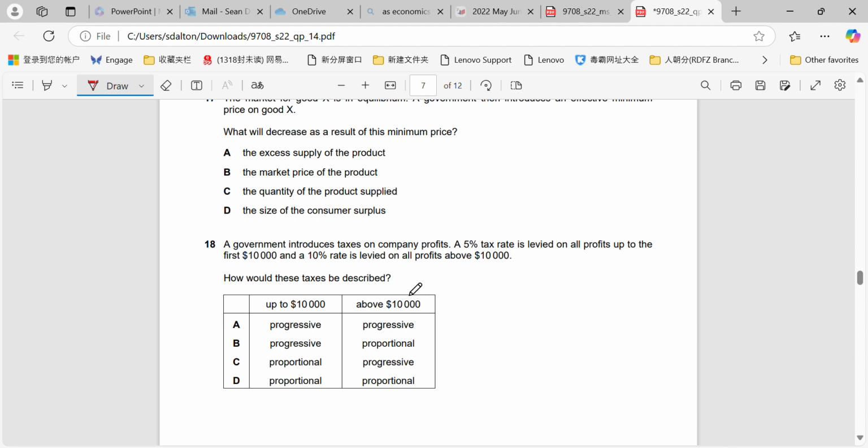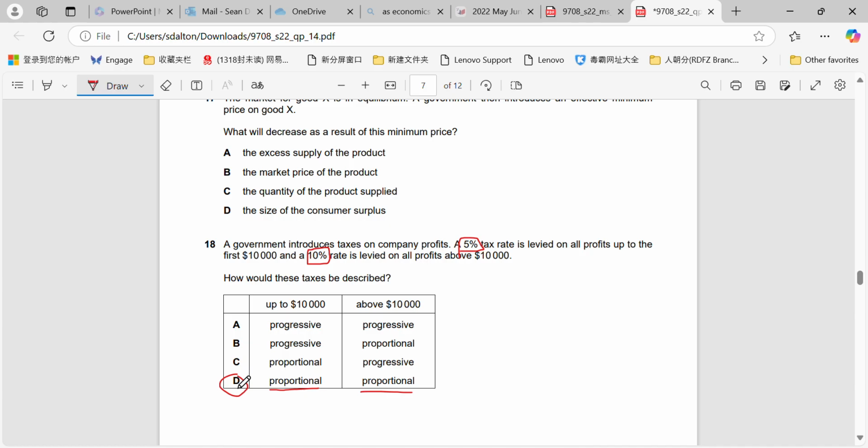Okay. So you might think they're progressive, but they're not, because everybody who is earning up to 10,000 is paying the same percentage of tax, right? So everybody is paying 5% on that, and everybody who is earning above 10,000 is paying 10% tax on that. Okay, therefore that would make them both proportional.